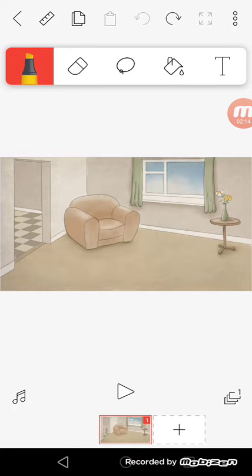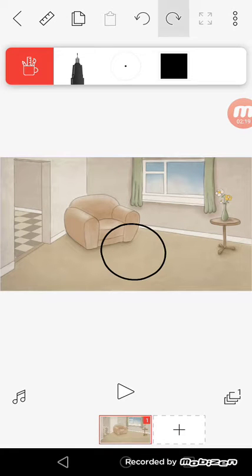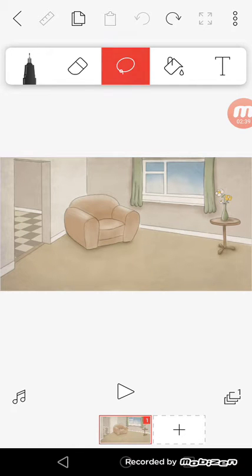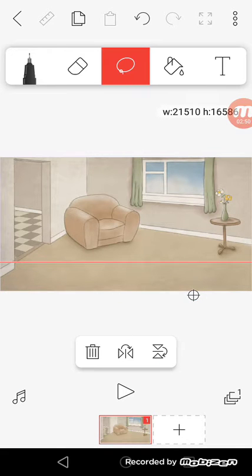Now, if you want to redo some stuff, you click on the top arrow. If you want to undo it, you also click on the other top arrow that's facing left, and to redo, the arrow is facing right. If you go on the lasso tool, you can't click on it many times, just once. With the lasso tool, you can take things and move them to all sorts of places.